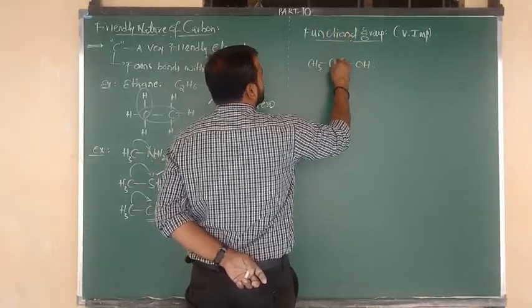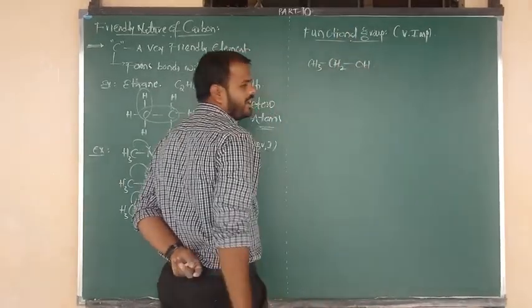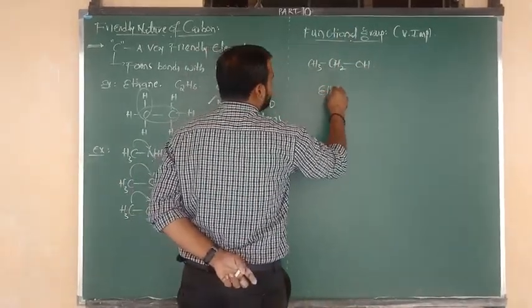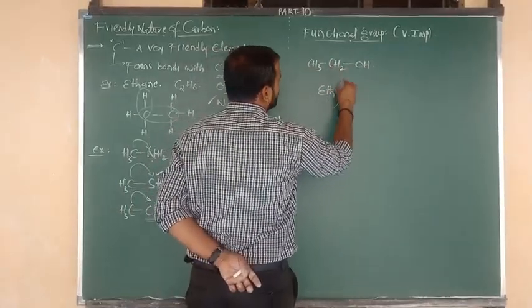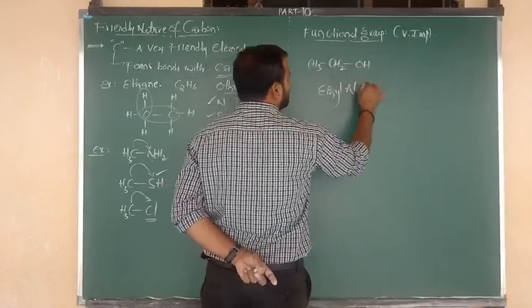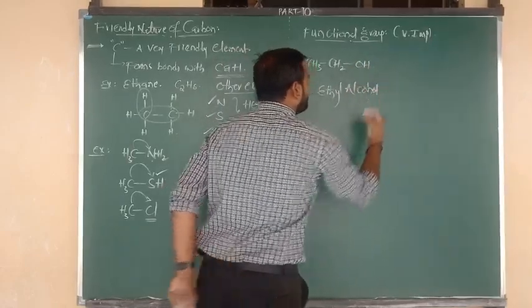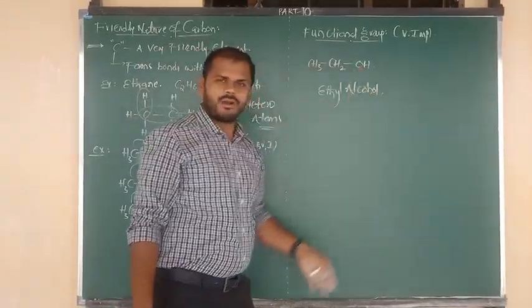What is the name of this compound? One carbon means methyl, and two carbons are there, so we have to say ethyl. Ethyl group connected to the heteroatom oxygen, the group is alcohol. The name of this compound is ethyl alcohol.